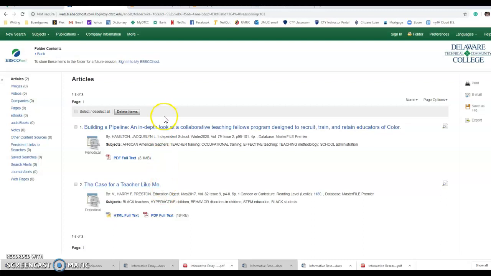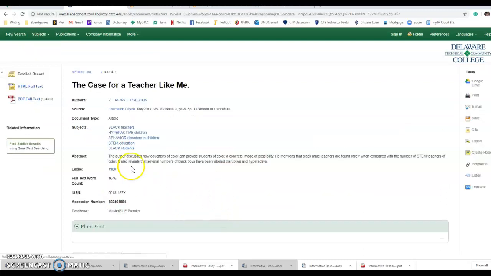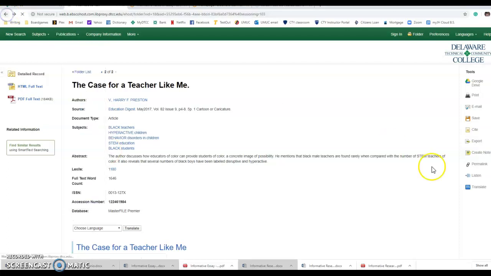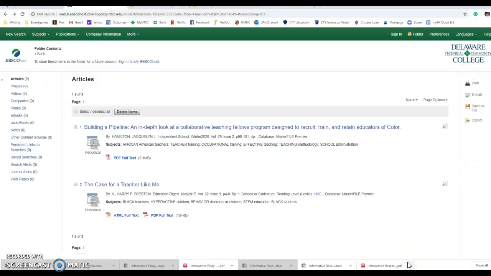Do I want it? And whatever article I want, let's say I decide to choose this one, doesn't matter. Either of them could work. Many of these articles would work. There were some that I didn't put in this folder that I think would be fantastic. A lot of the articles that I found in this search so far would be good. But let's say I've decided for the point that I'm trying to make about why it is important, I'm going to choose this one.